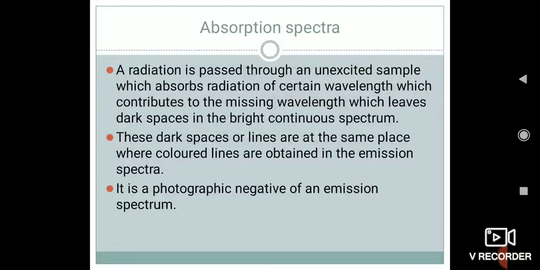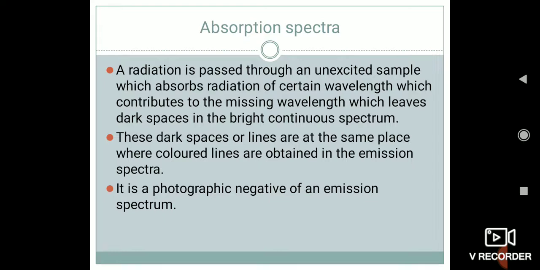Hello everyone. As we are studying spectroscopy, the study of emission or absorption spectra is referred to as spectroscopy. So for spectroscopy, we have to know what absorption spectra is and what emission spectra is. So let us go through the first topic, that is, absorption spectra.